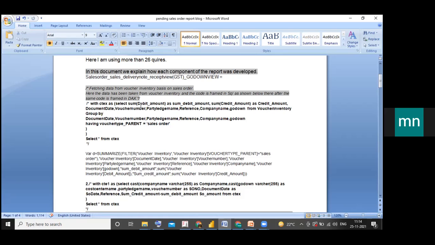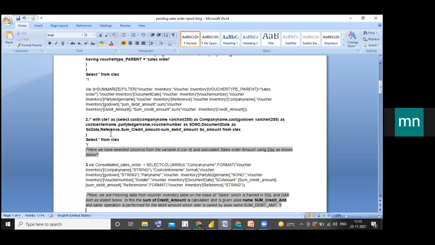So in DAX, I also select columns. Here I am selecting company name, cost center name, party name, SO number, SO date, and SO amount, and reference number. The reference number is formatted into string format, and company name is also formatted into string format for the joining purpose.